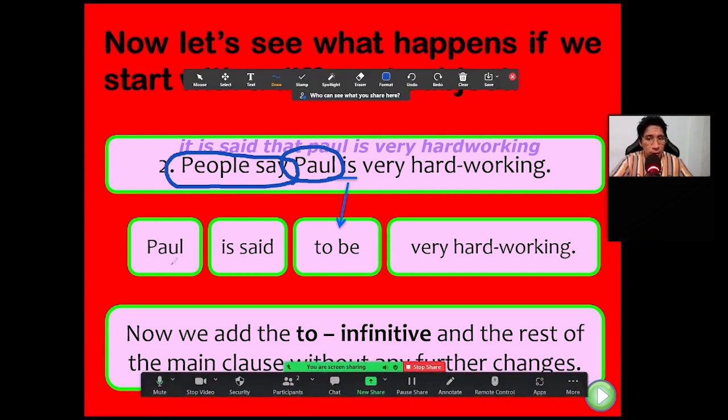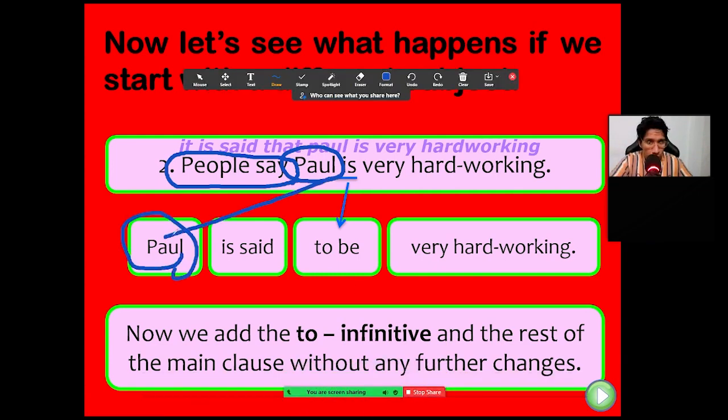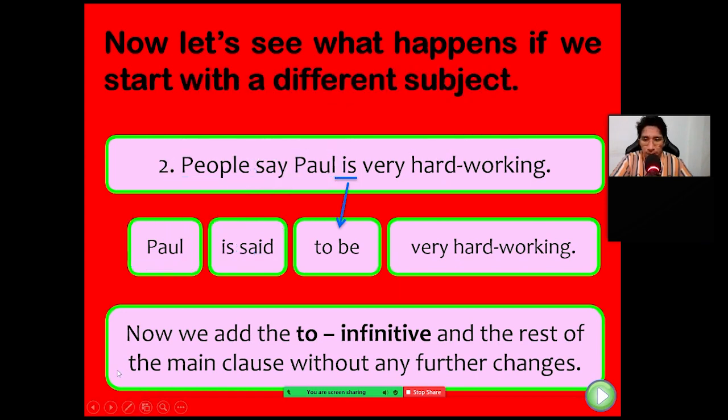Remember this structure. The subject, Paul. Then you have to focus on this. Is it present or past? Present. Is said, the verb be. And then the participle form of the main verb. Let's practice. Said to be.